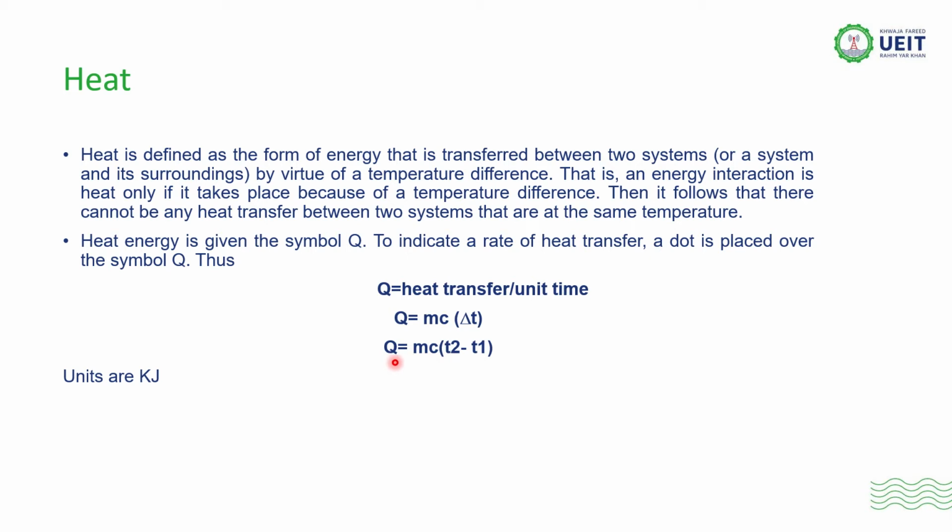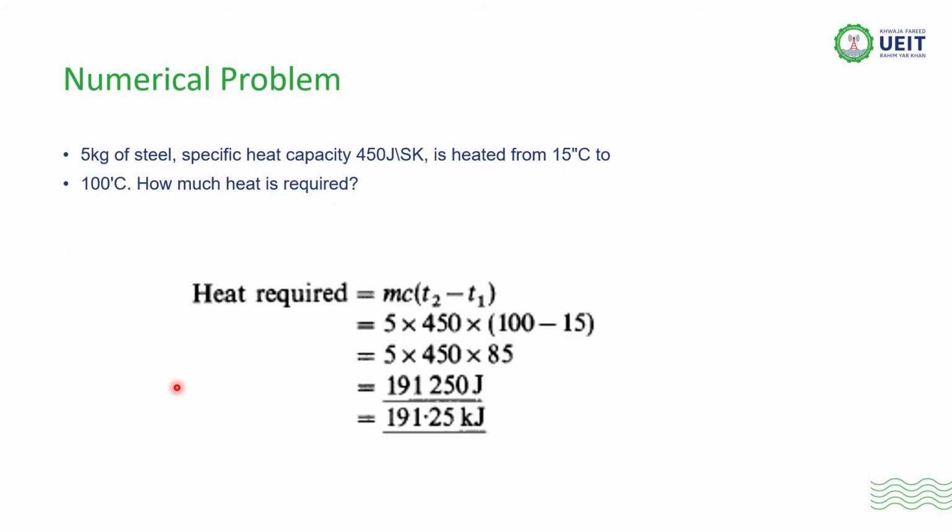Q is heat, m is the mass, c is the specific heat capacity that is different for different substances, and it is a fixed value, and there is a table that has been given for the specific heat of the different substances. T2 is the final temperature and T1 is the initial temperature. The unit of heat is kilojoule, and the rate of heat will be kilojoule per second. Now the numerical problem, this is a very simple numerical problem.